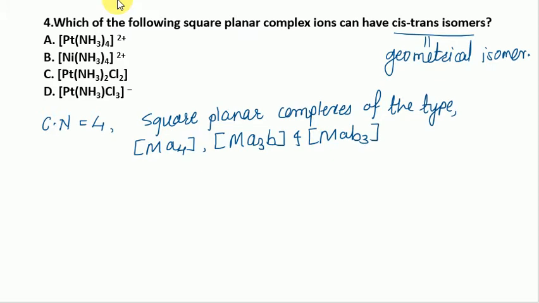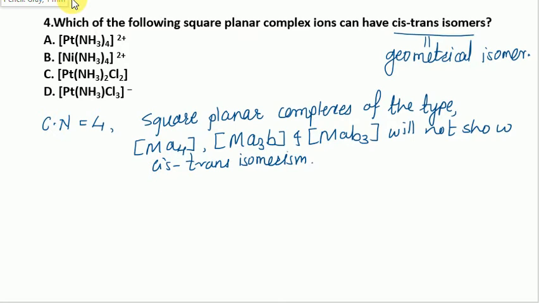Such types of complexes will not show geometrical isomerism, that is, cis trans isomerism.